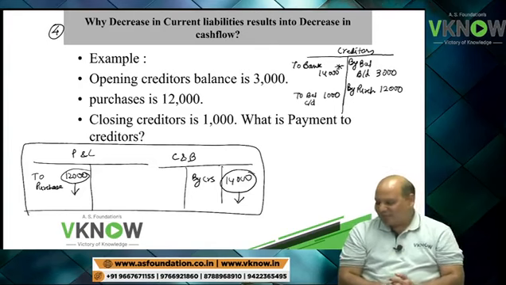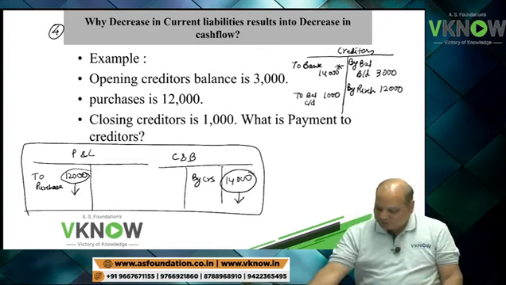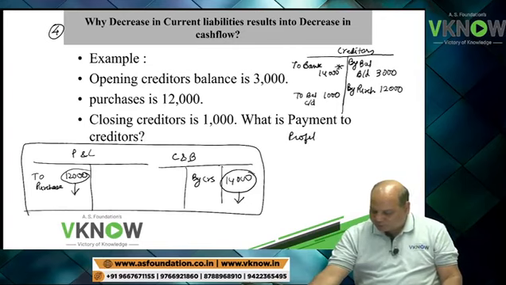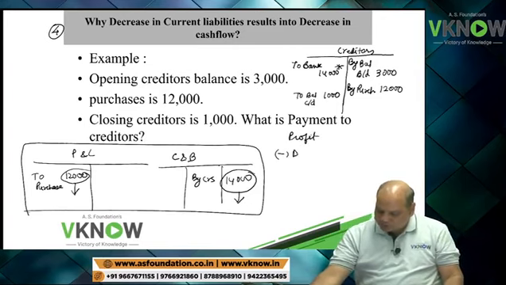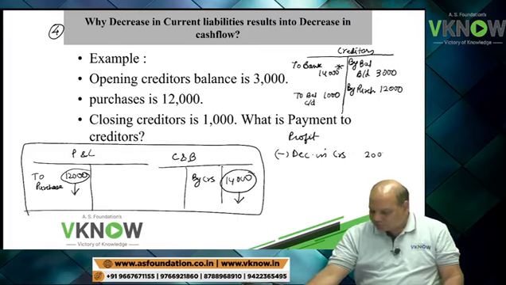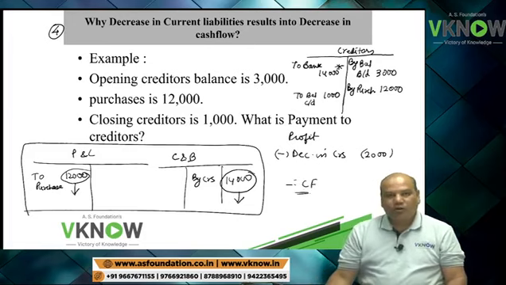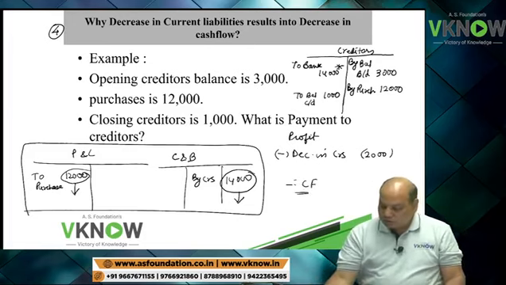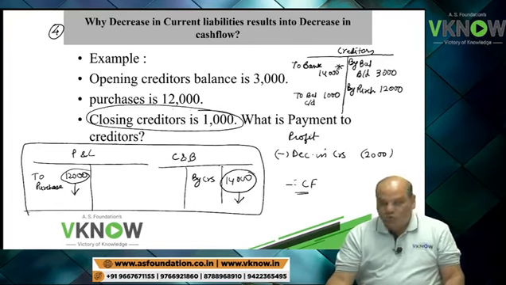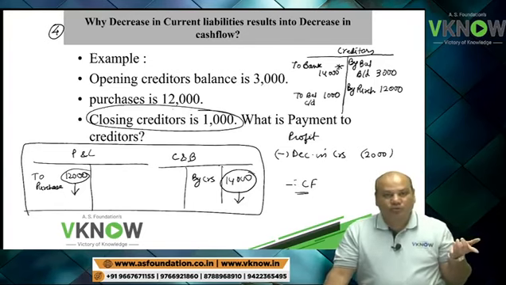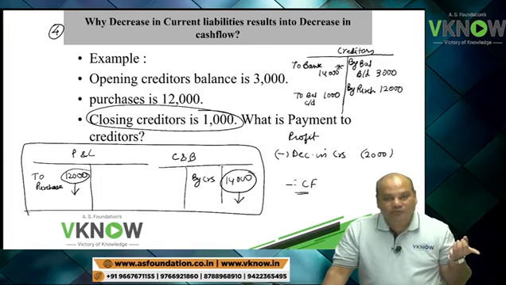So what should I do? I will start with the profit figure and say less: decrease in creditors 2,000, therefore cash flow. Closing creditor is lower means you are paying more than purchases.